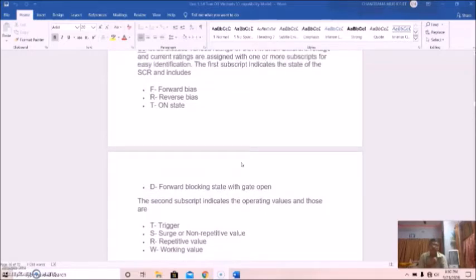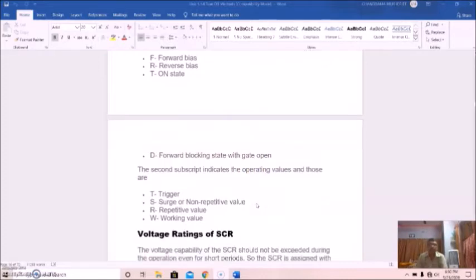The second subscript indicates the operating values: T for trigger, S for surge or non-repetitive value, R for repetitive value, and W for working value.